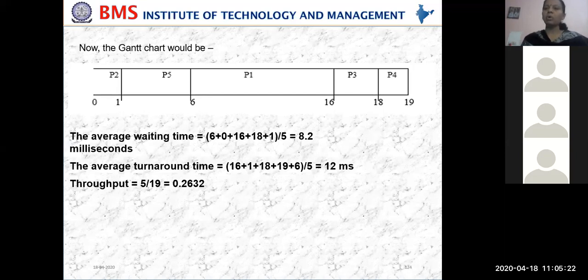algorithm, and you see what they have given. Sometimes they'll say preemptive, sometimes they'll say non-preemptive. So you should be careful enough. So here, what is the example we have solved?